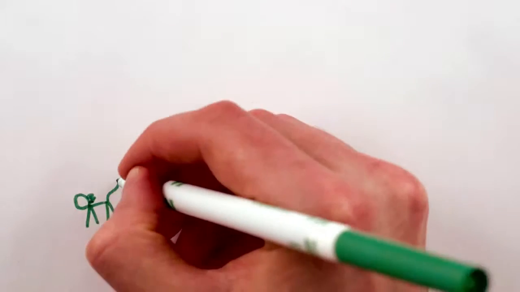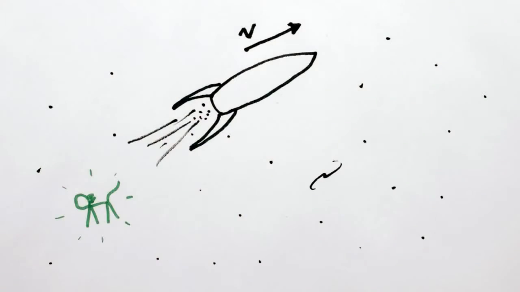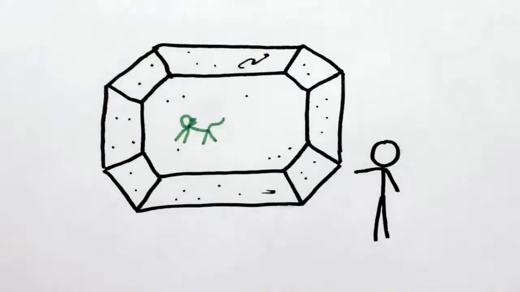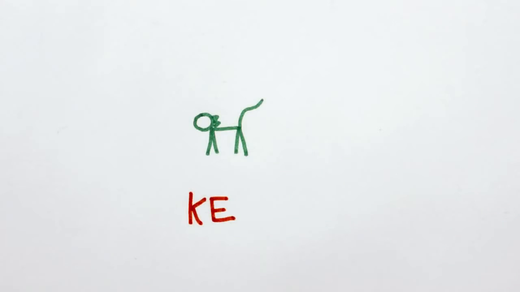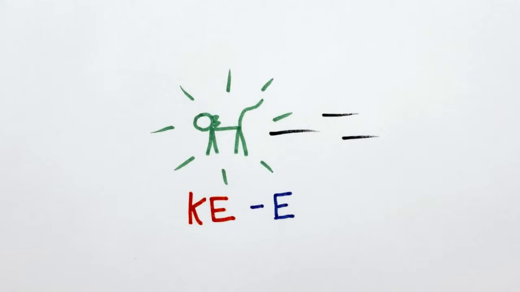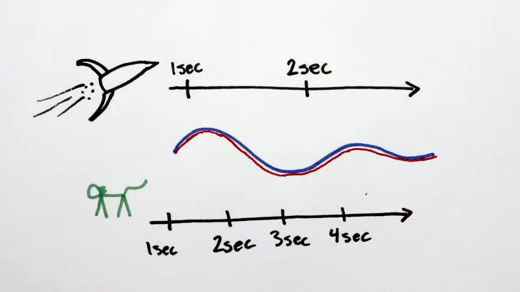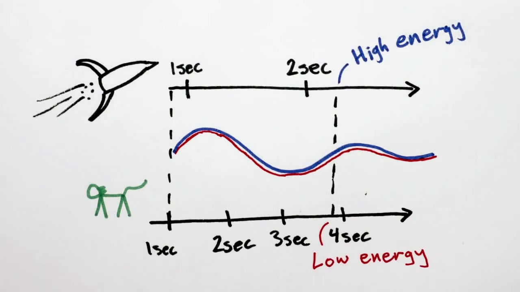Never mind that now. Let's imagine you get bored and zoom off in a spaceship in the middle of the experiment. But from your new perspective, you're sitting still in your spaceship, and the cat is the one moving past outside the window. Therefore, you'll calculate that the cat has some kinetic energy, that is, energy of motion. And when you see the cat emit the flash of light, you'll again measure that its energy decreases by the energy of the light. Except, now that you're moving, special relativity tells us that time passes at different rates for you and the cat, so you'll measure a different value for the frequency, and thus energy, of the light.